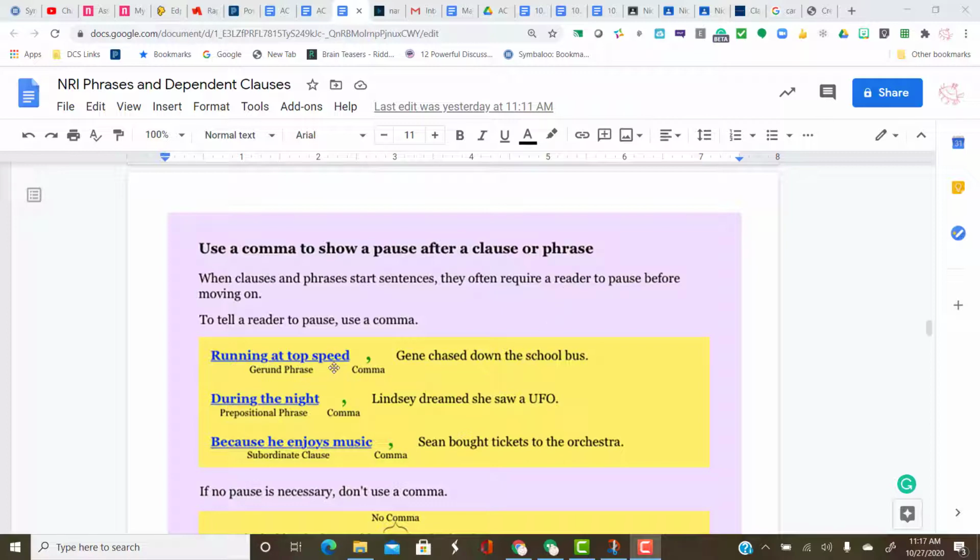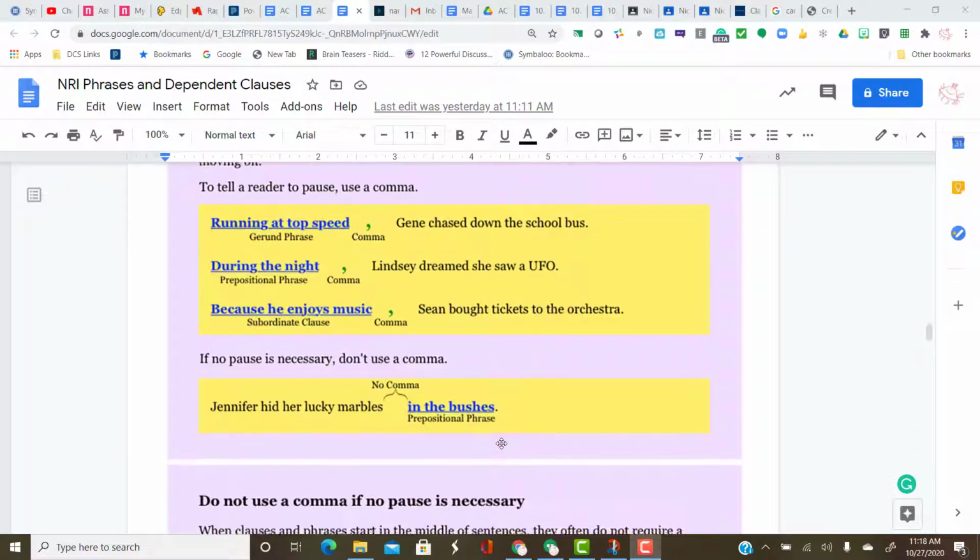So, running at top speed, Jean chased down the school bus. That pause, you put a comma in. That was a gerund phrase, which we haven't studied yet. But during the night, prepositional phrase, Lindsay dreamed she saw a UFO. That pause is a comma in writing. And a subordinate clause, because he enjoys music, Sean bought tickets to the orchestra, comma for the pause.